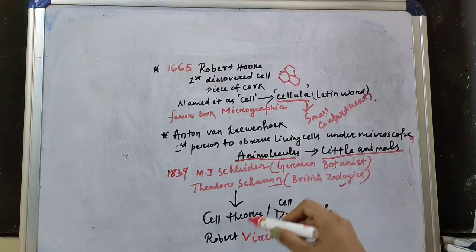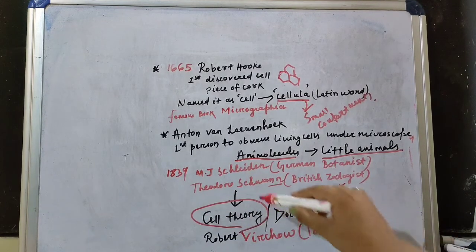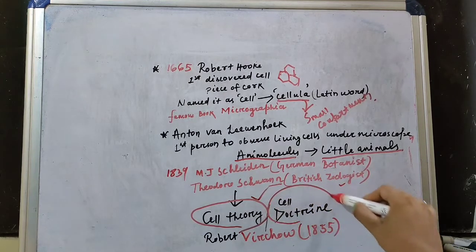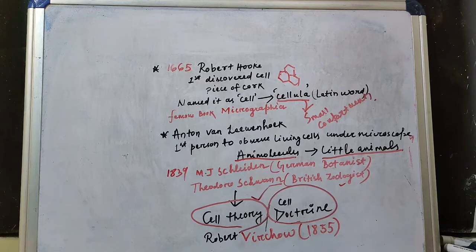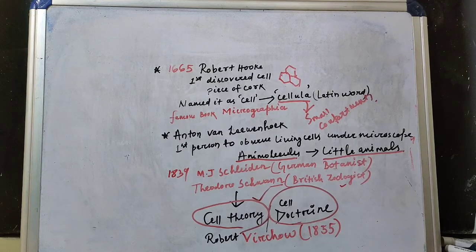Both gave a theory named cell theory, and the cell theory can also be considered as the cell doctrine. According to the cell theory, the living things are made up of cells, and cells are the basic structural and functional unit of life. Then another modification was given by Rudolf Virchow in 1855.